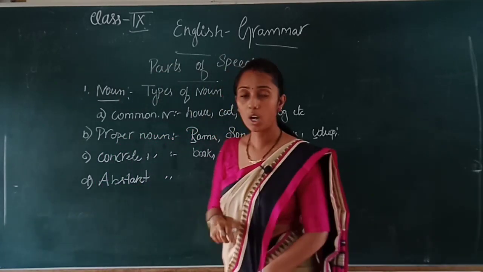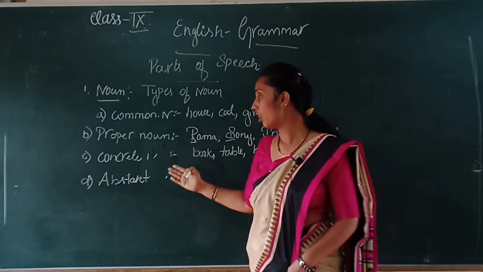Abstract noun. What is an abstract noun? It is the opposite of a concrete noun.